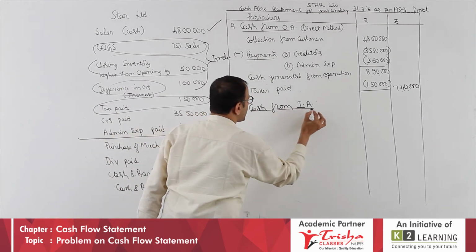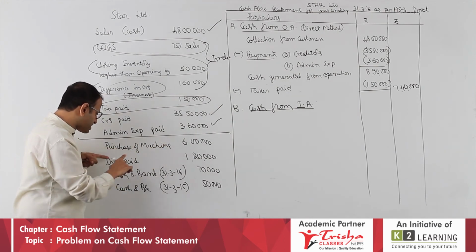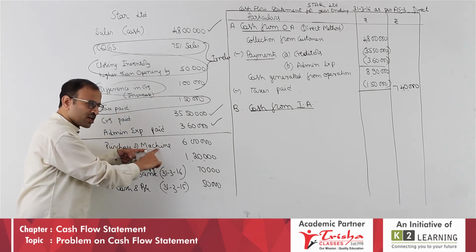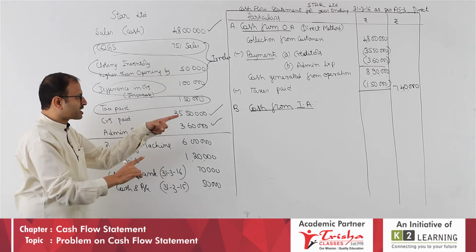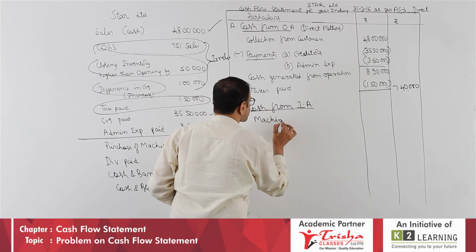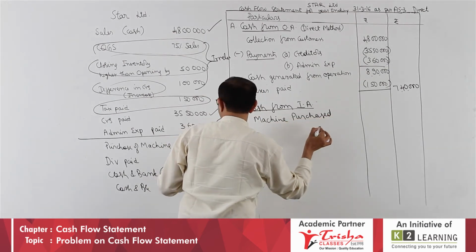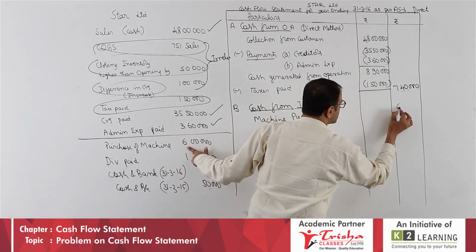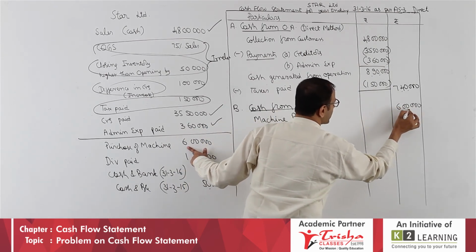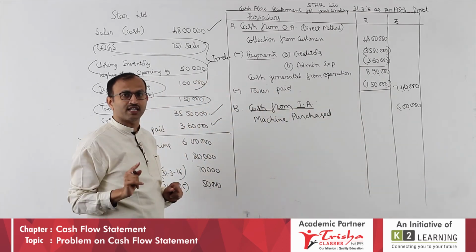So, do you see any investing activity in this? We have machine purchased and dividend paid. Machine is a long term asset, any long term asset comes under this. So, let us write machine purchased. What is the amount? Which is 6 lakh here. Please note, don't write less. Is it right? Amount is right, the description is right, but still 1 mark less.